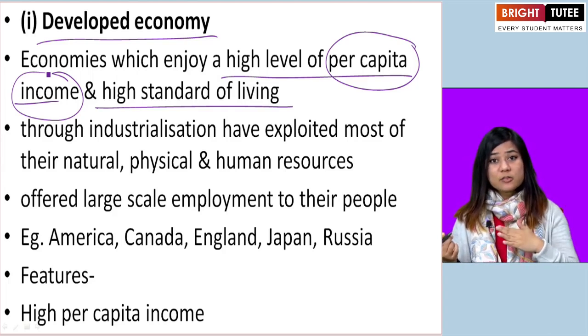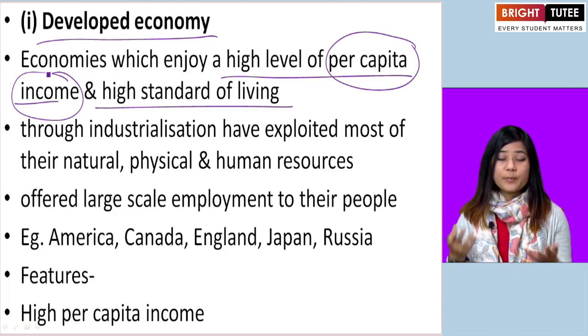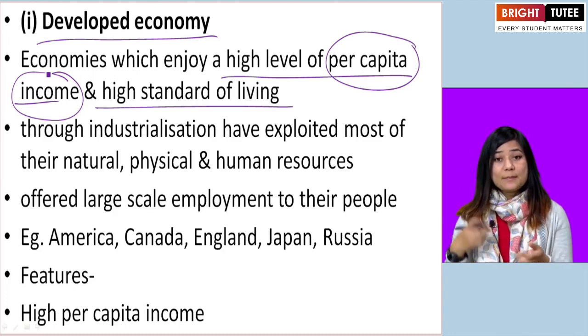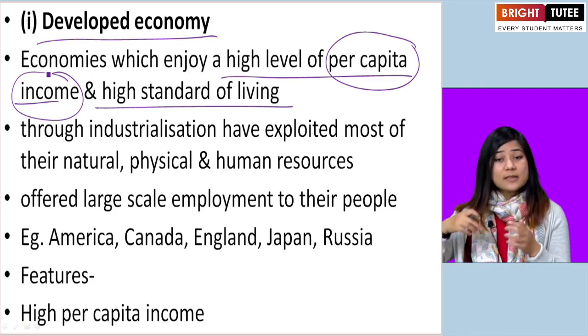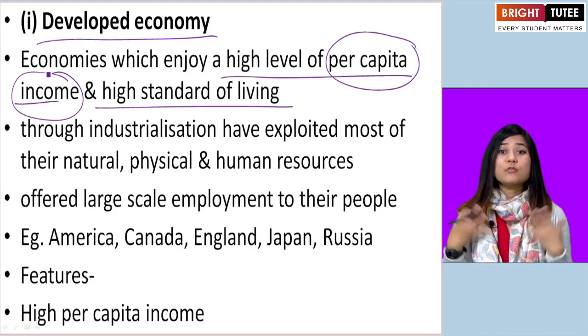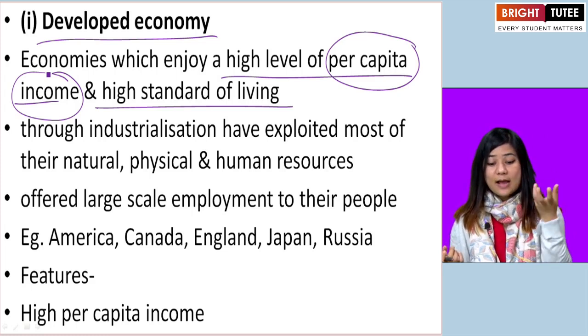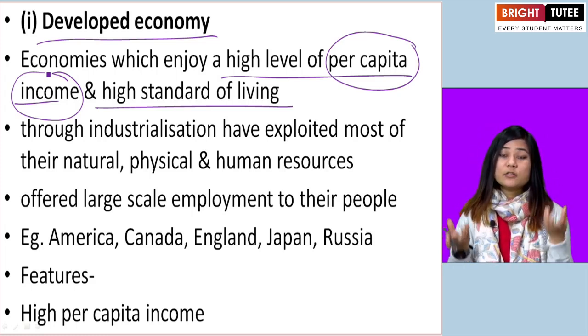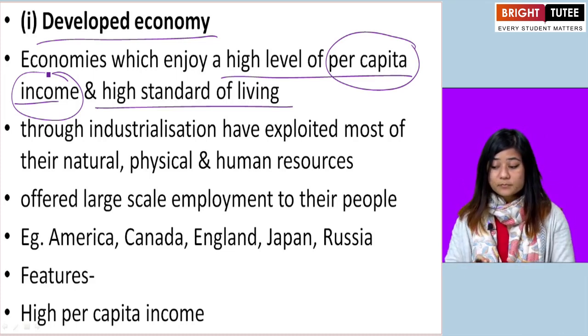So, in developed economy, people can make more income per person. Okay? And because of their income, because of the money that they make through their economic activities, their standard of living is also high. If the level of per capita income is high, the standard of living also goes up high. If it is low, the other one also goes low.